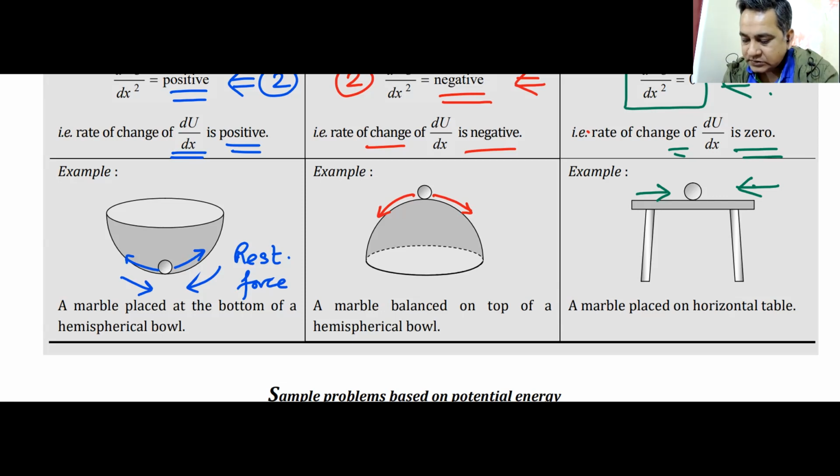3 examples: stable, unstable, and neutral equilibrium. I'll give you a minute to think about it. If anyone has any doubts, anything that you have not understood, I'll give you a minute. Think about it. Let me know if I can help. 1 minute.